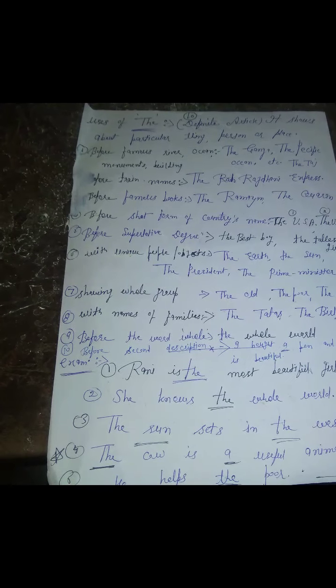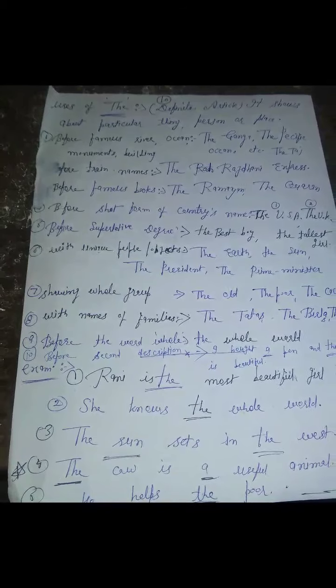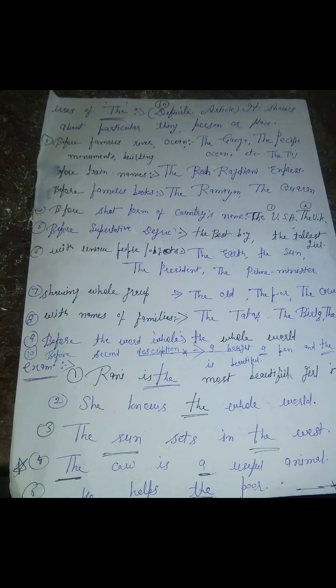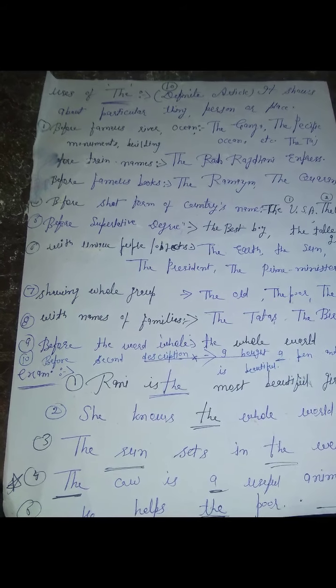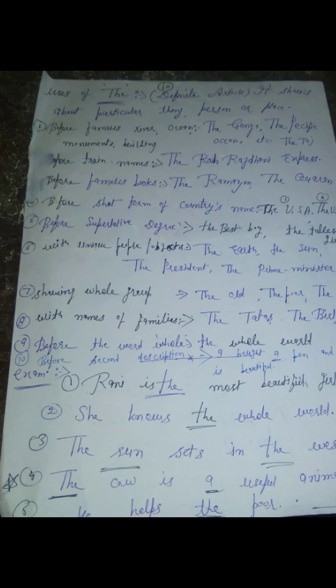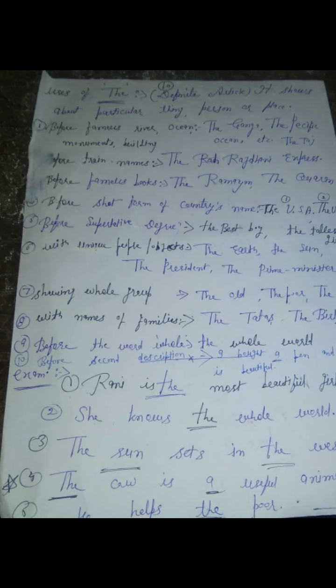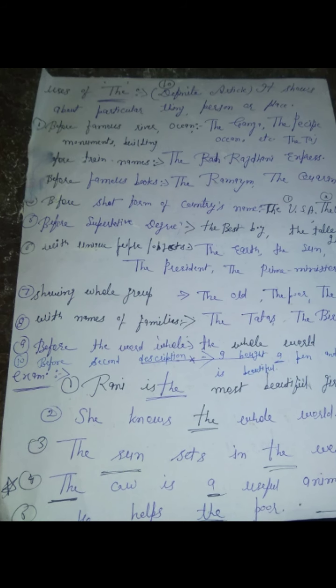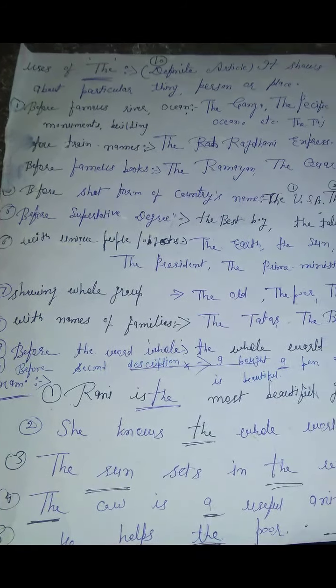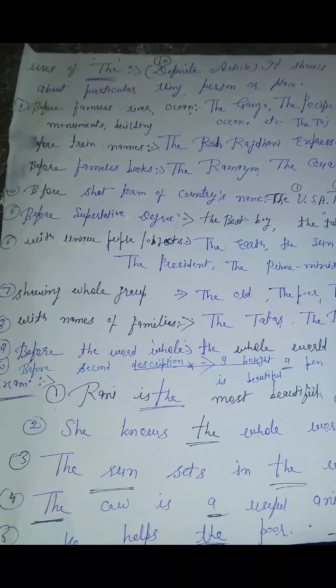I start the. The is a definite article. When we are talking about particular persons, place or thing, then we always add the. For example, before the name of famous rivers, oceans, like the Ganga, the Pacific Ocean. Before train names, the Rajdhani Express, the Shatabdi Express. Before the names of famous books, the Ramayana, the Gita, the Quran. Before short forms of country names, the USA, the UK.